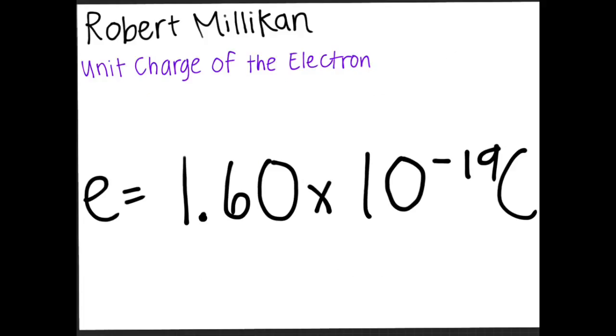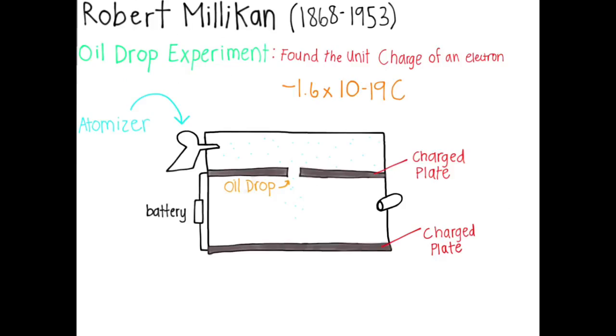Robert Millikan determined the unit charge of the electron in 1909 with his oil drop experiment, thus allowing for the calculation of the mass of the electron. He put a charge on a tiny drop of oil and measured how strong an applied electric field had to be in order to stop the oil from falling. Because he knew the mass of the oil, he could calculate the force of gravity on the drop and the electric charge that drop must have. By varying the charge on different drops, he noticed that the charge was always a multiple of negative 1.6 times 10 to the negative 19th power, the charge on a single electron.